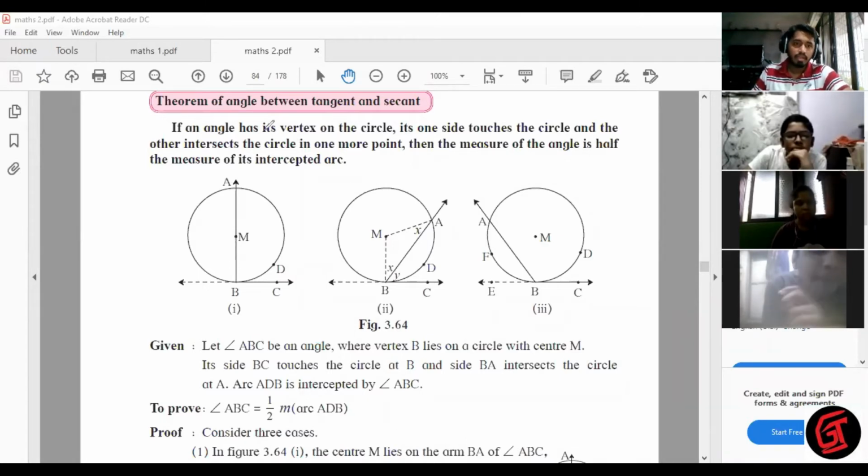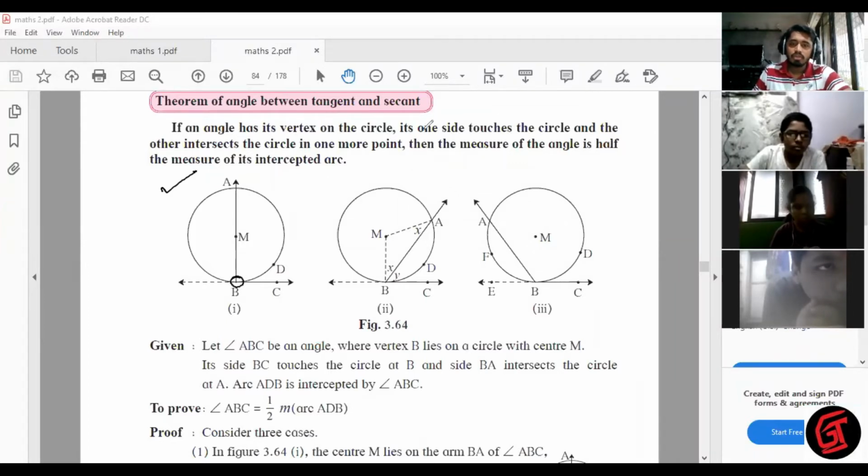Dheeraj, read. If an angle has its vertex on the circle, its one side touches the circle and the other intersects the circle. Now let's imagine the first angle. Angle ABC, it has the vertex here on the circle. Vertex is what? Two rays join together, and that point is called the vertex. So in this angle, B is the vertex.